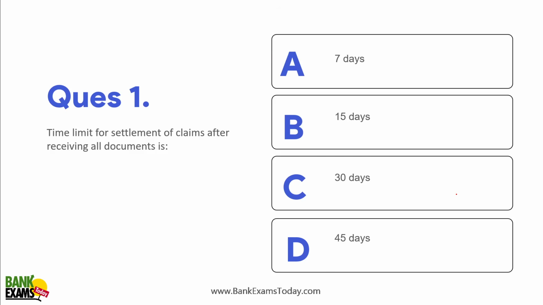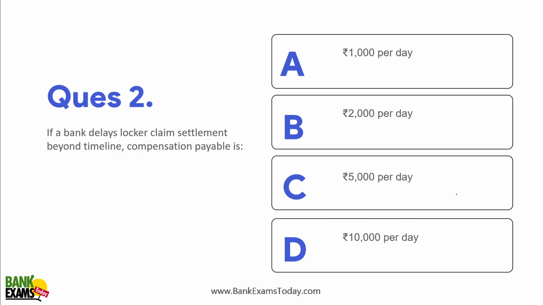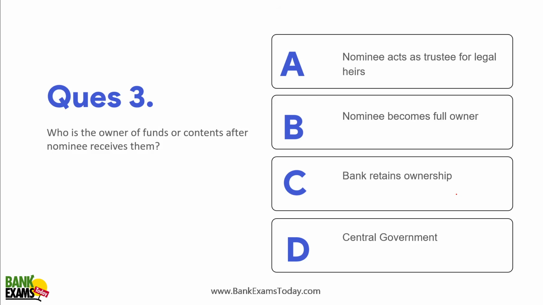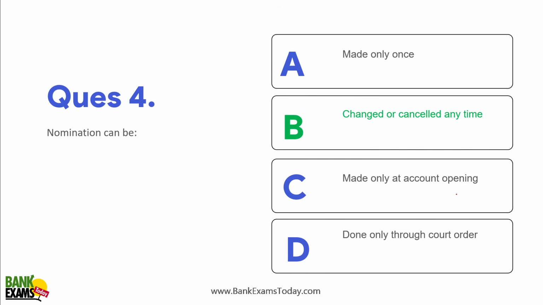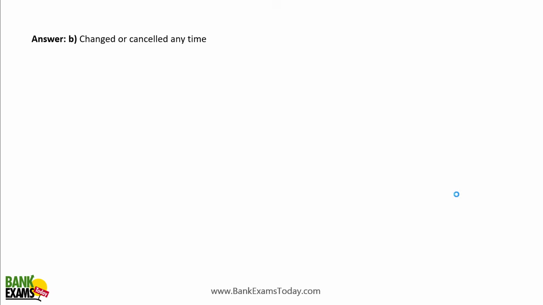So let's do some questions. The time limit for settlement of claims after receiving all documents in case of nomination is 15 days. If a bank delays locker claim settlement beyond the timeline, the compensation payable is 5,000 rupees per day. Who is the owner of funds or contents after the nominee receives them? The legal heir is actually the owner of the funds. The nominee just acts as a trustee. Nomination can be changed or cancelled at any point of time.